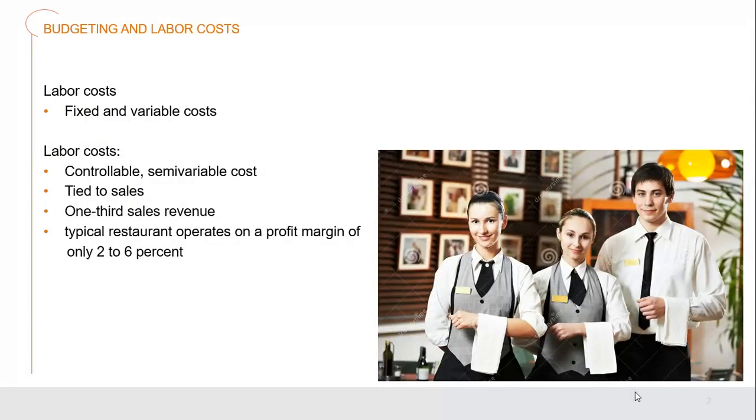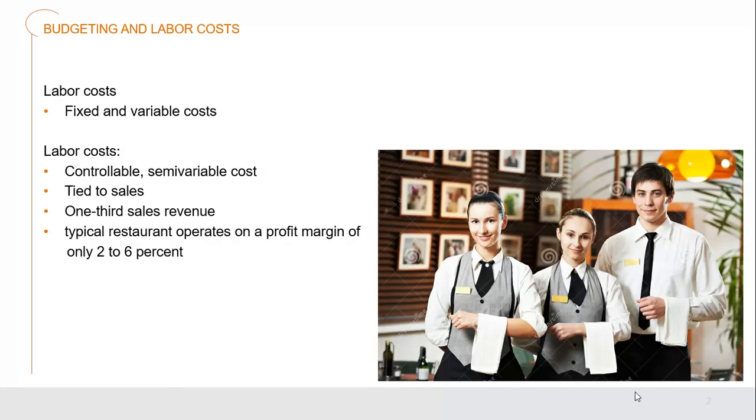Labor costs are the overall expenses that a business has to pay in order to pay the employees and keep the employees happy and in business. These can involve fixed and variable costs. With our labor costs, we have controllable and semi-variable costs that we have to try and flex between to make sure that the company stays afloat.